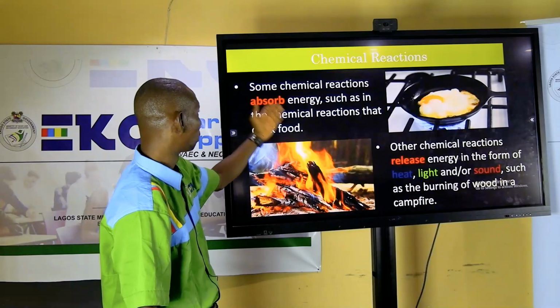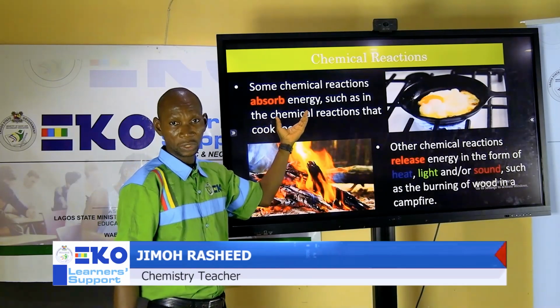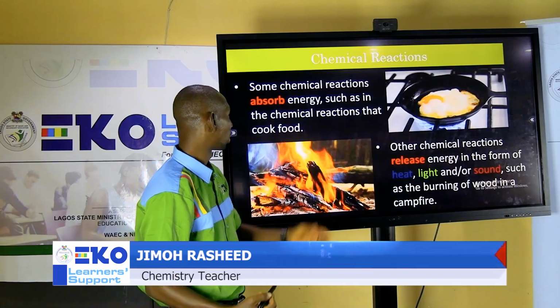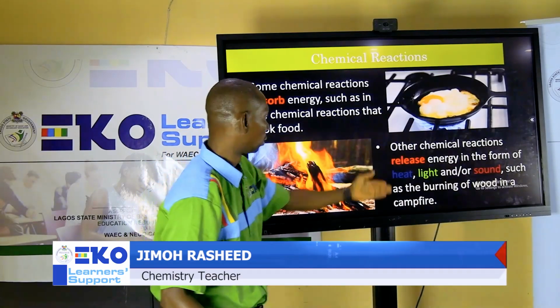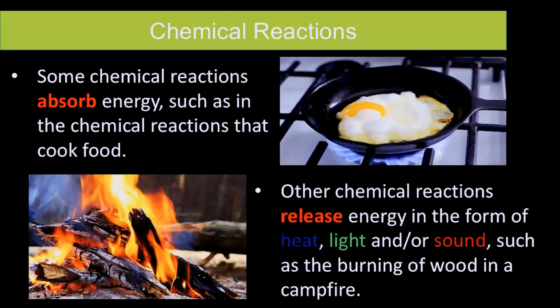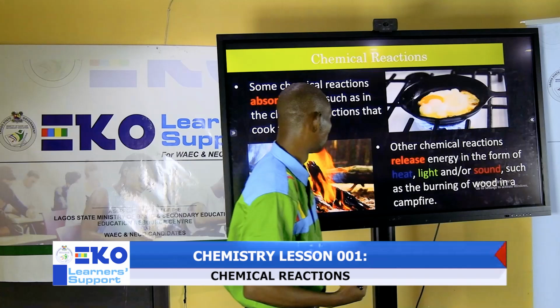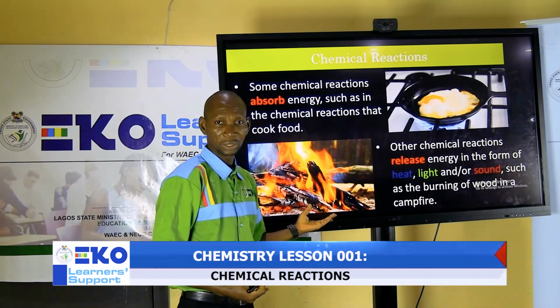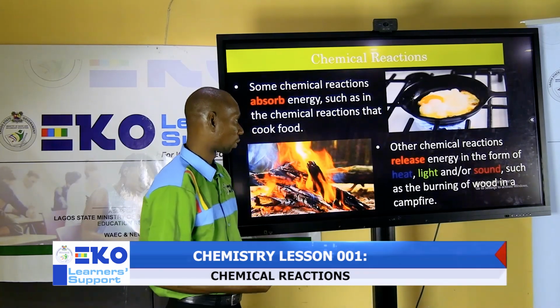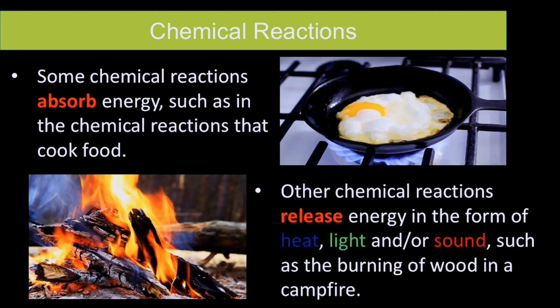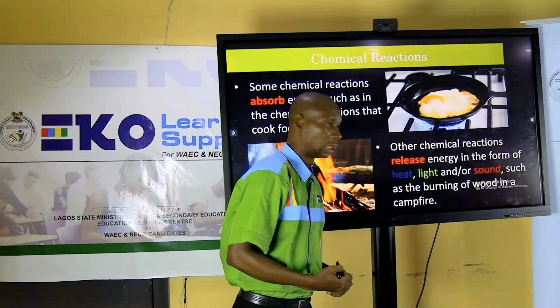Let's go. Some chemical reactions absorb energy. These are what we call endothermic reactions, such as the chemical reactions that cook food. You see here, an egg is being made and the egg is absorbing energy, the heat energy from the heat there, using it to cook the egg. But there are other reactions that release energy to the surroundings. And that's why we have here that other chemical reactions release energy in the form of light and sound, such as the burning of wood in a campfire.